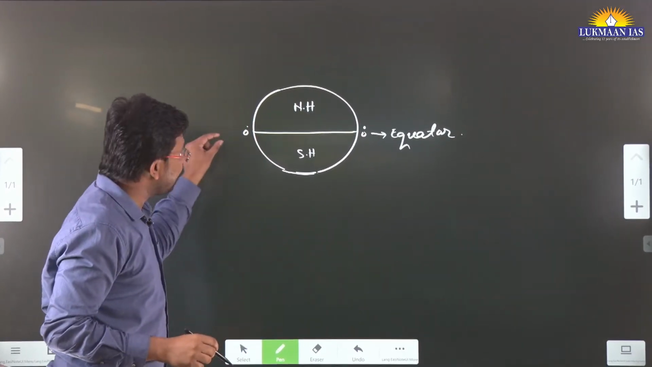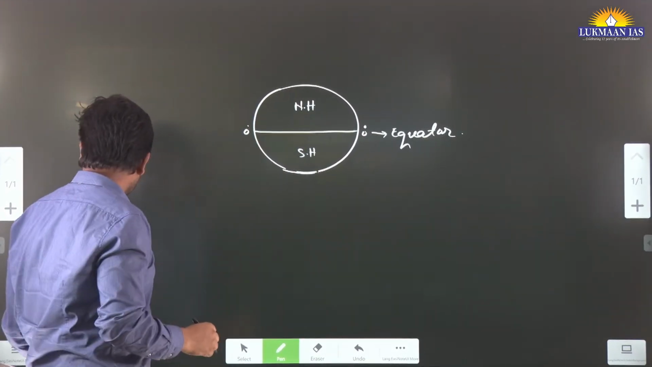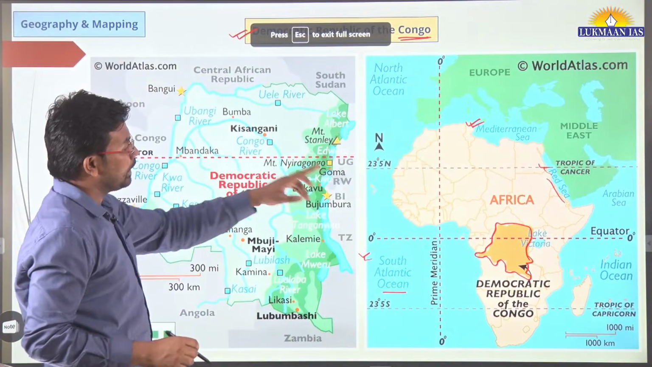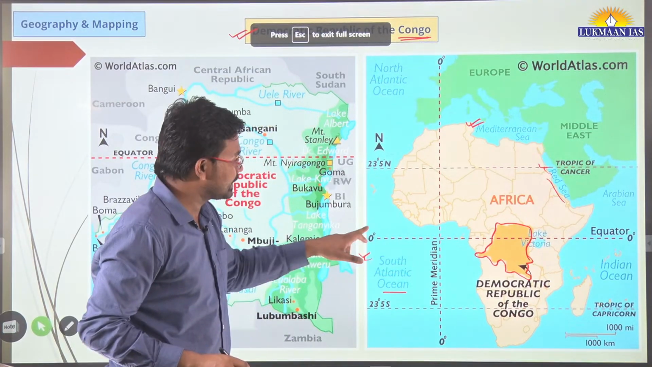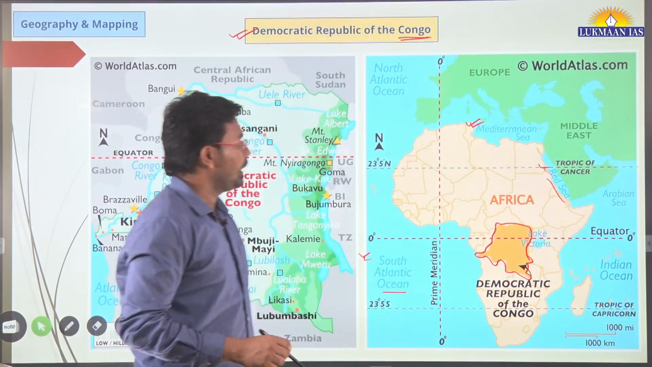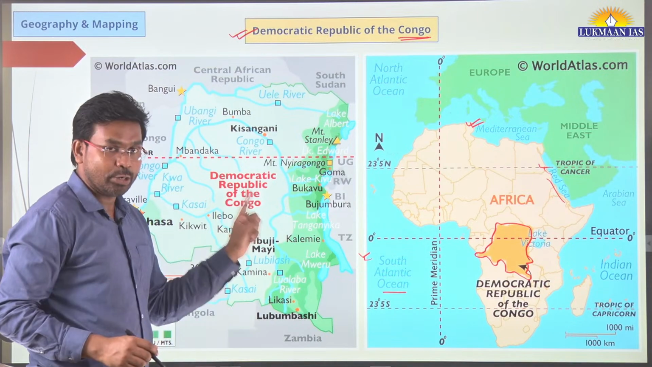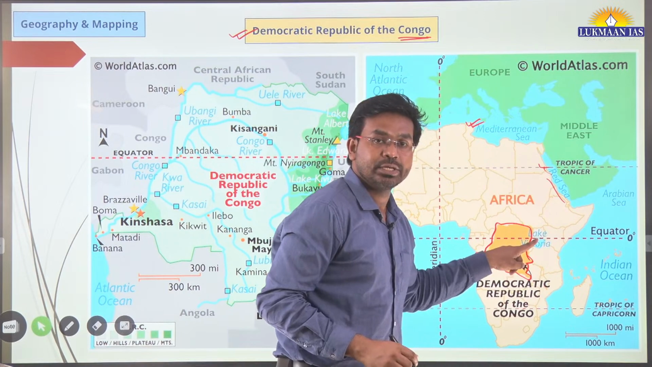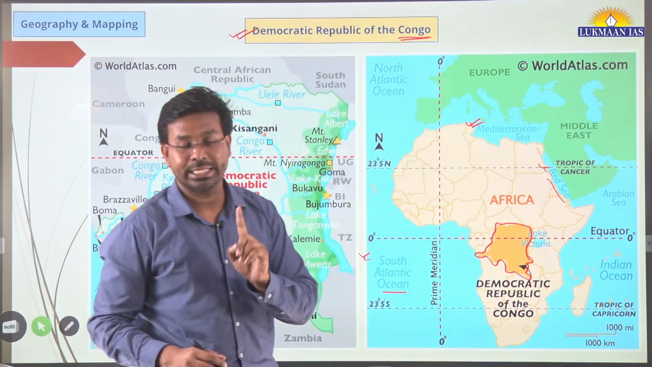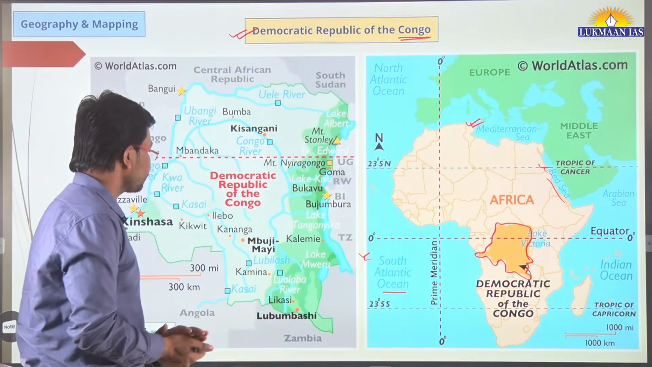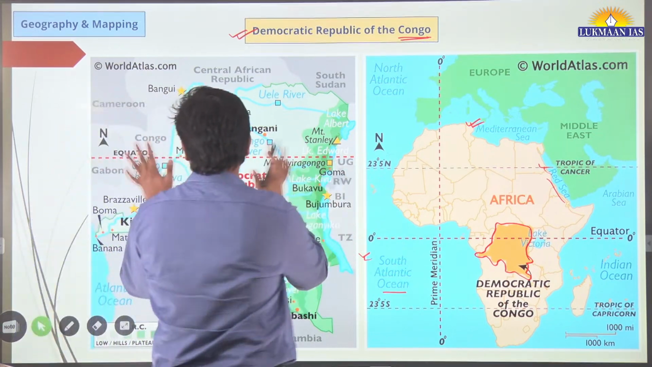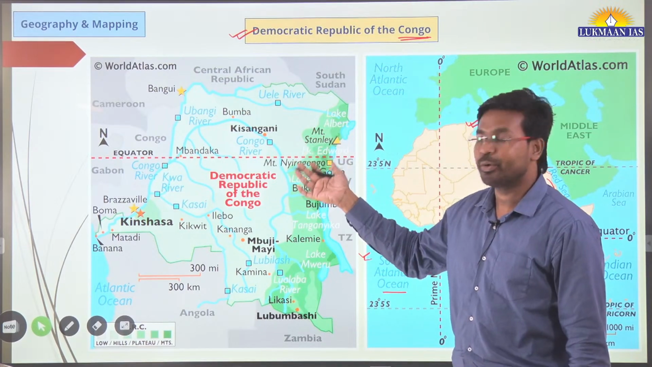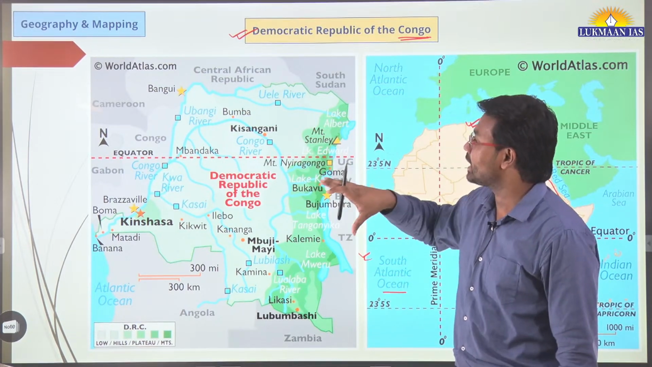So this equatorial line passes through the Democratic Republic of Congo. We can see over here, it passes through the Democratic Republic of Congo. And this equator also passes through Lake Victoria. We can see over here, it also passes through Lake Victoria. That's also a very important piece of information. And if we see to the western side, the other map, which is a map of the Democratic Republic of Congo, this is an enlarged map.